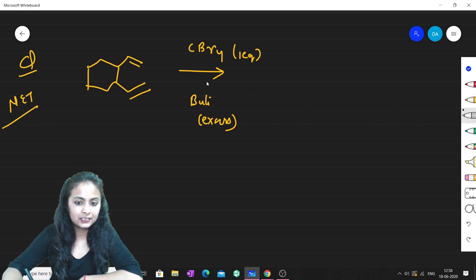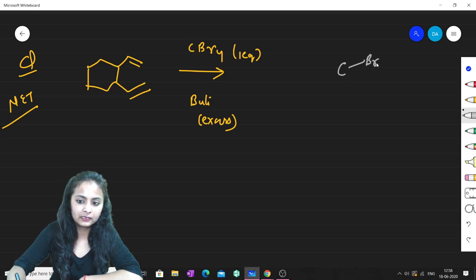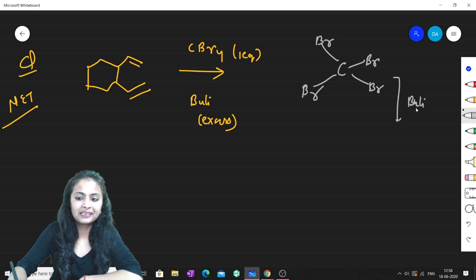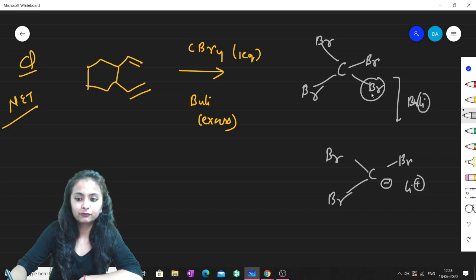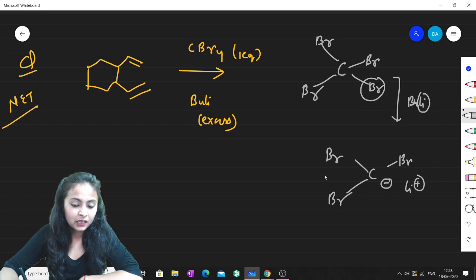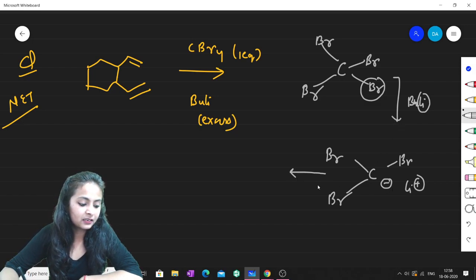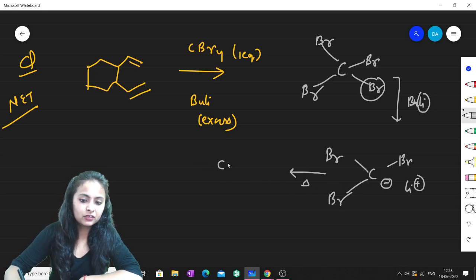So basically guys, CBr4 looks like this. If this CBr4 is treated with butyl lithium, then the butyl lithium undergoes trans metal halogen exchange. So this halogen and this metal get exchanged, which we have already seen before. From this bromine, the lithium gets substituted. So this is metal halogen exchange. Now if this is heated, it will produce CBr2, that is carbene. So initially carbene is generated.